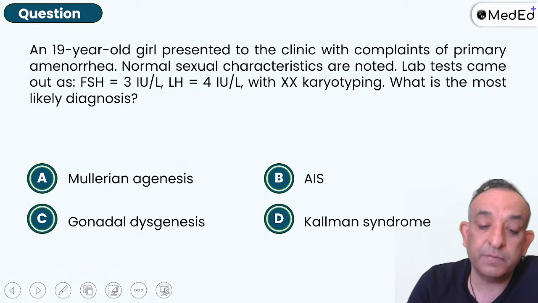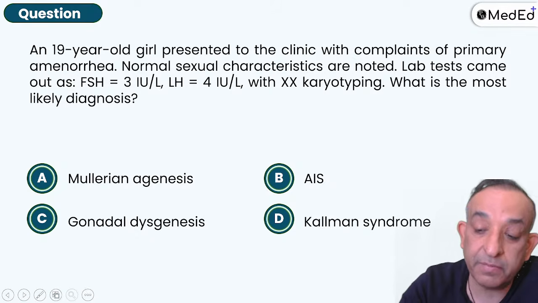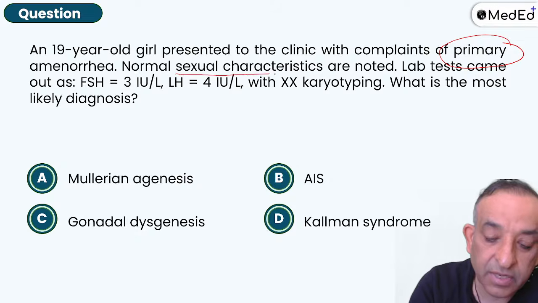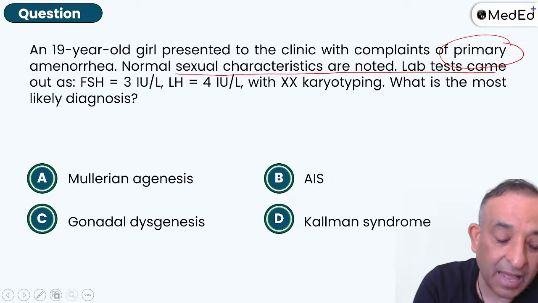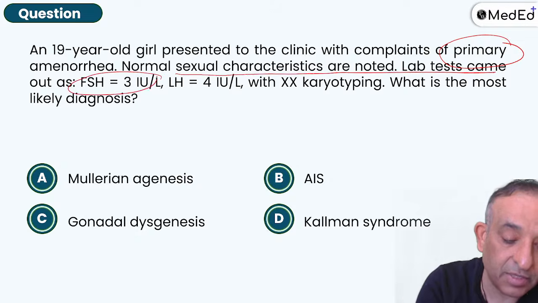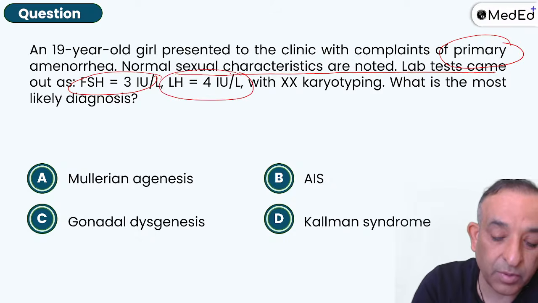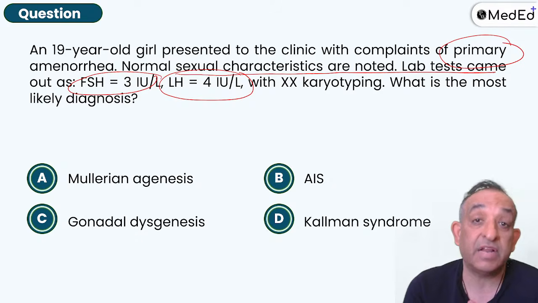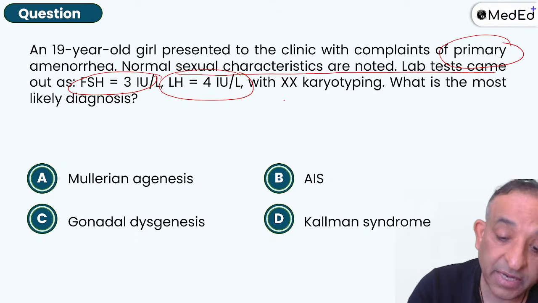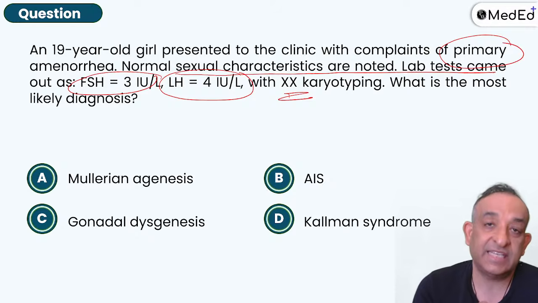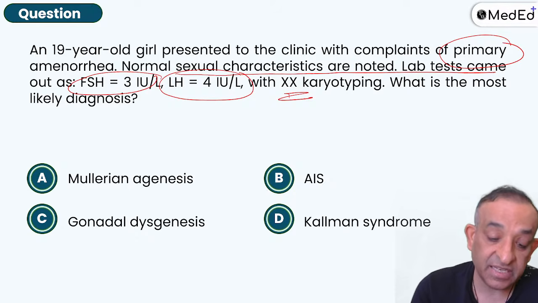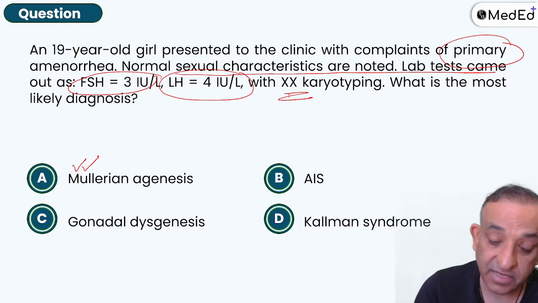A 19-year-old girl presented to the clinic with complaints of primary amenorrhea. Okay, another question has come today. Normal sexual characteristics are noted, and the lab test come out as FSH is normal 2 to 6, LH is normal 1 to 6. LH and FSH is normal. Young girl is not getting periods. She is now 19 years with a normal karyotype 46XX. What is the most likely diagnosis? So Mullerian agenesis A looks like the answer here.